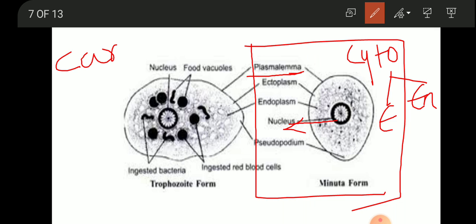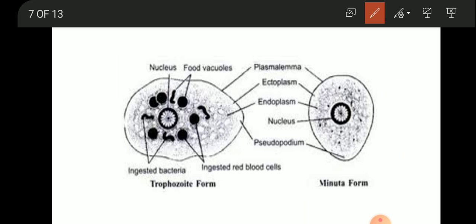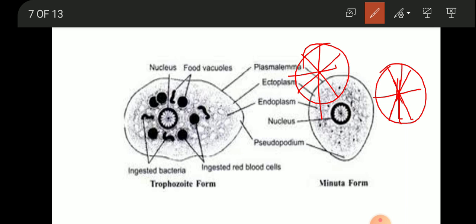Cartwheel shaped. Okay, it is called cartwheel shaped nucleus because this nucleus resembles a wheel. See here, this nucleus is something like a wheel. We know cartwheel, right? The horses or the bullocks will pull the cart, hence it is called cartwheel. It's looking like a cart, is it not? Okay,